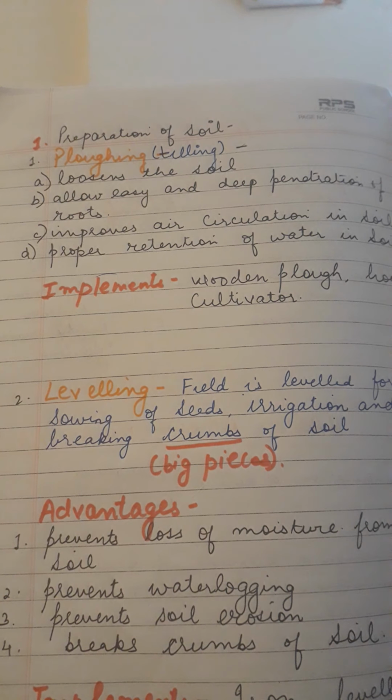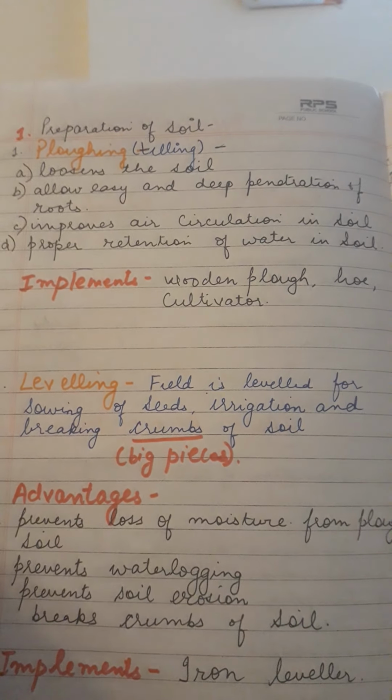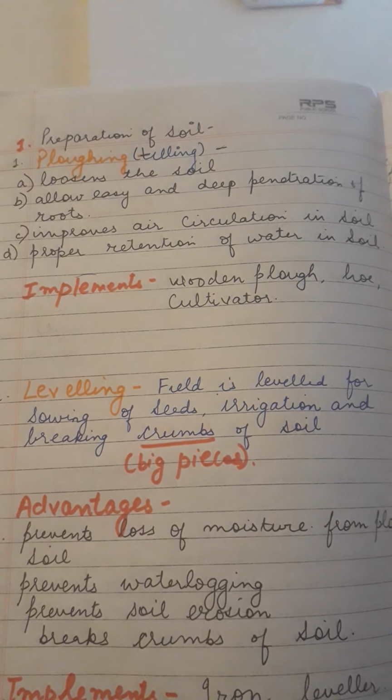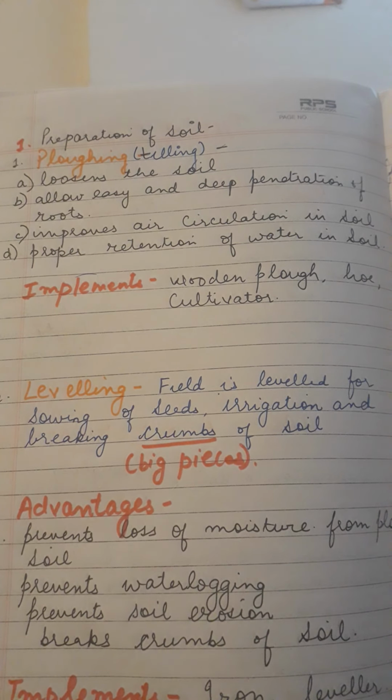This process of leveling is very important because it is important for proper sowing of the seeds, for proper irrigation, and most importantly it helps to break the big pieces of the soil, which are called the crumbs of the soil. The main advantage of this method is that it prevents soil erosion, because if the soil is leveled, there is no erosion by wind or water, which retains its fertility. Another advantage is that it breaks all the crumbs of the soil, and it helps in proper penetration of roots